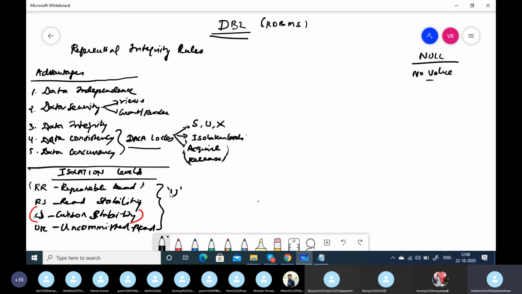So if one person is getting a U lock, no one else can get a U lock. They have to wait for this transaction to end, normally or abnormally. Read stability means whatever is selected will be locked, will have a U lock. And cursor stability is wherever the cursor is present. It can be a row or a page also. Wherever the cursor is present, that row is locked for sure. Sometimes that page is locked, but you can ignore page and just say that row is locked.